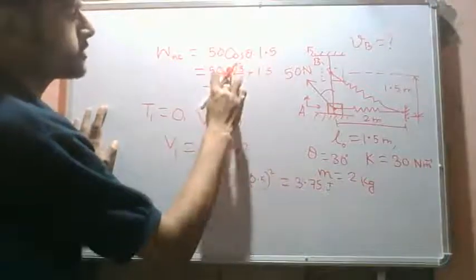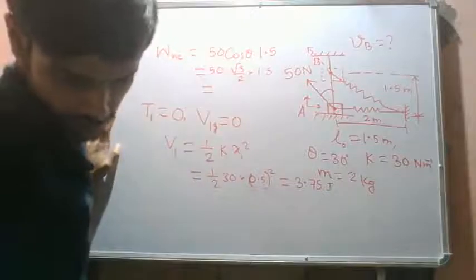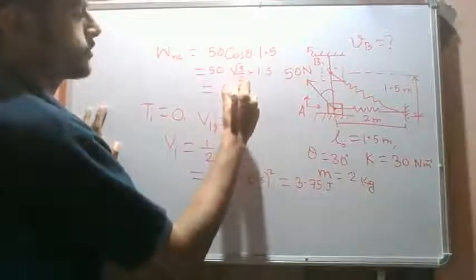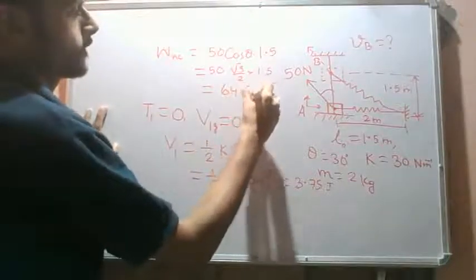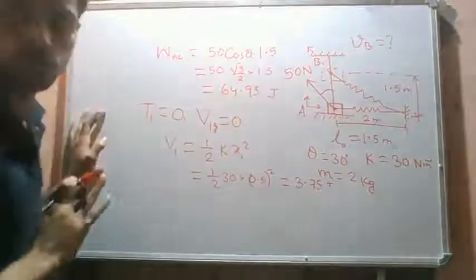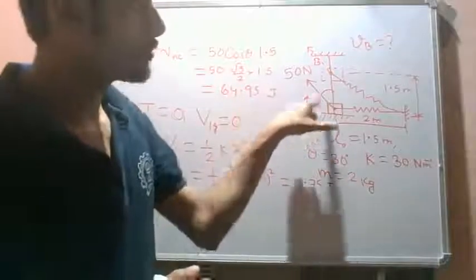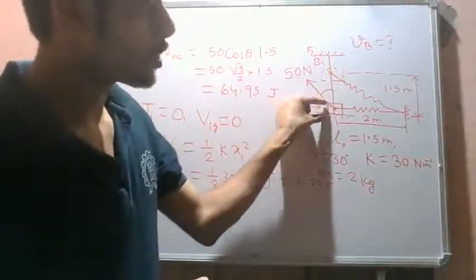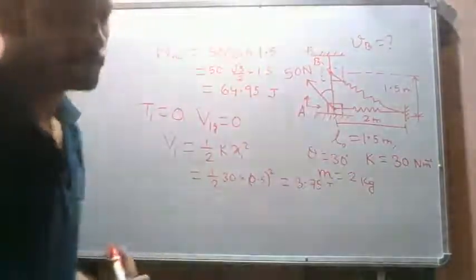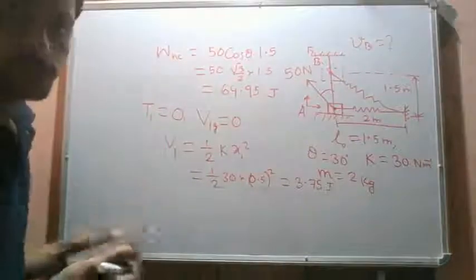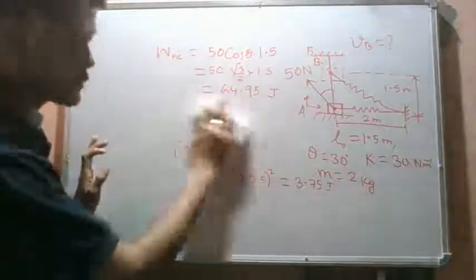So this becomes 64.95. This is the work done by non-conservative forces, the work done by the non-conservative force of 50 Newton in moving this block from A to B. Now let's identify the final stages. What are the different energies?